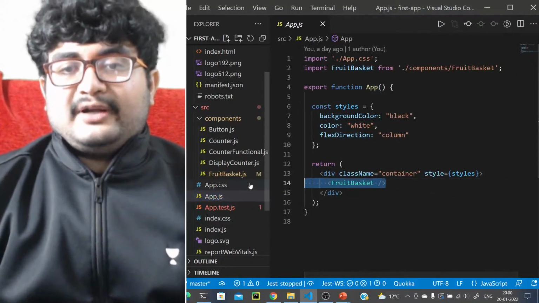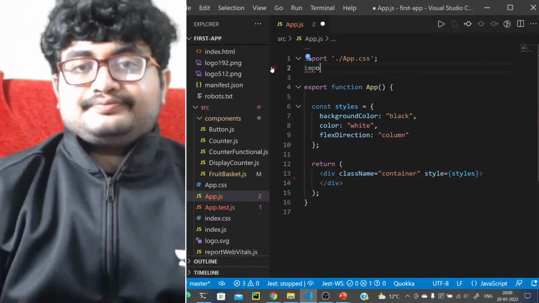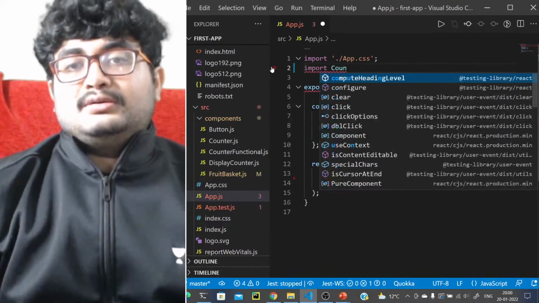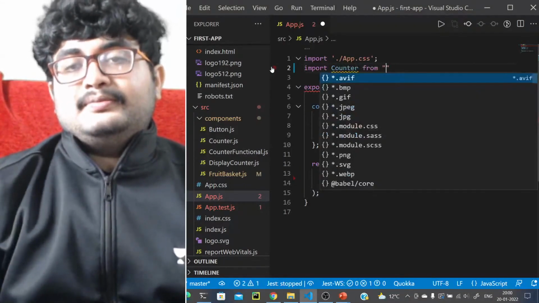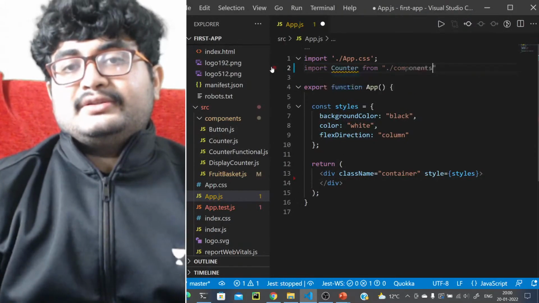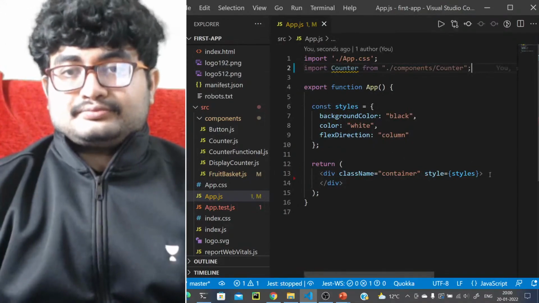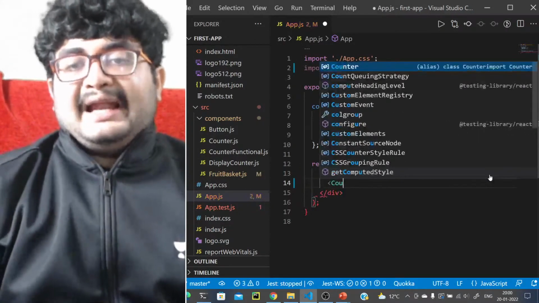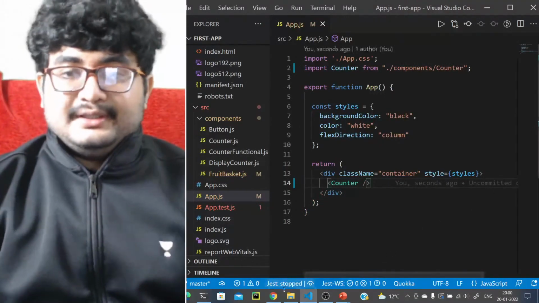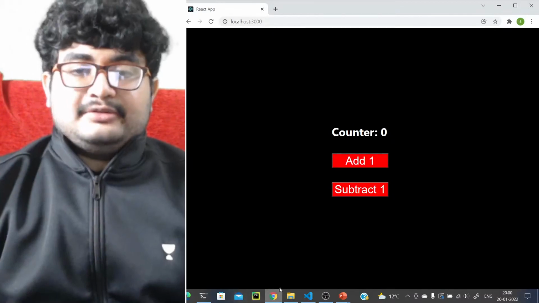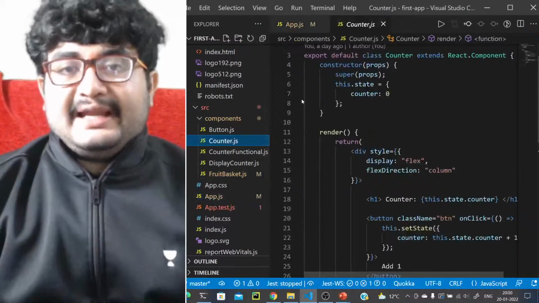Let's remove fruit basket for now, and let's import counter: import Counter from /components/counter, and we'll add the counter here, right? So let's add this and see, we have this counter application.